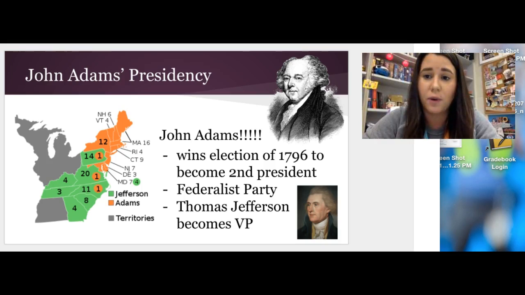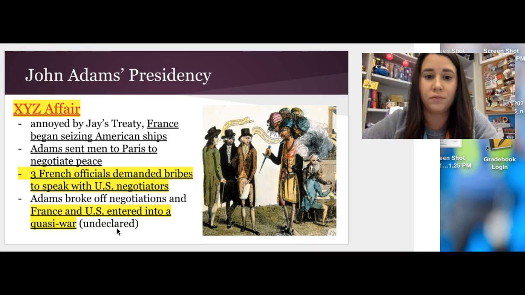And because of the way that we originally elected president and vice president, these two foes had to serve together. John Adams narrowly won the Electoral College. He got the most votes, so he became president, and Thomas Jefferson becomes vice president. We can already see the division among the regions. New England and our northern states voted for Adams, while the South went for Thomas Jefferson.